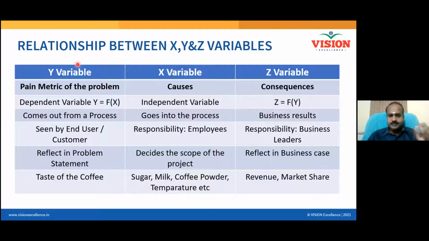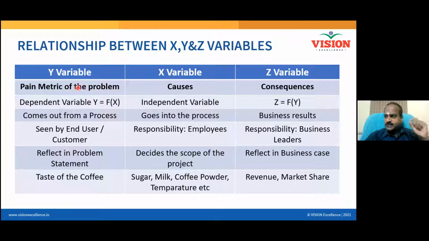This is a very important topic, a very important concept, which can help you thoroughly understand the Define phase: the relationship between X variable, Y variable, and Z variable. We spoke about X variable and Y variable. What is Y variable? The pain metric of the problem. What is X variable? Causes. You know about Y and X.